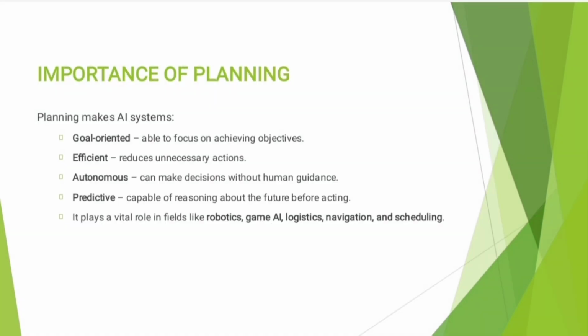The next topic is the importance of planning. Planning is very important in AI because it enables systems to act purposefully rather than performing random actions, achieve goals efficiently with minimal effort and time, adapt to different situations and handle change intelligently, and work autonomously, meaning without constant human control. In other words, planning gives an AI system the ability to analyze, decide and execute actions logically.